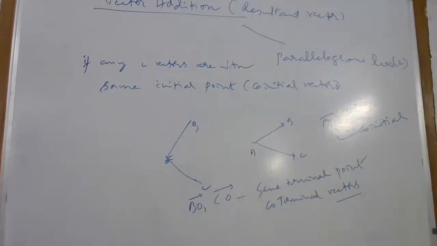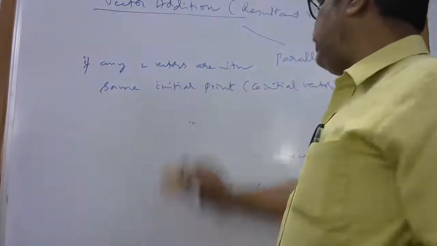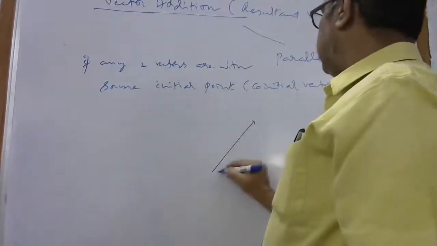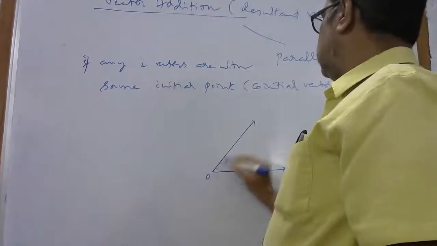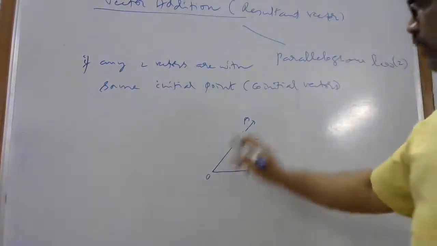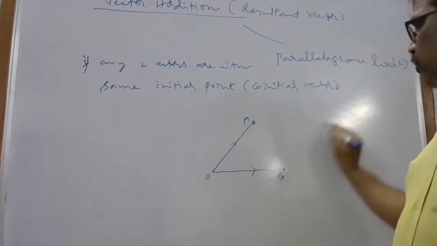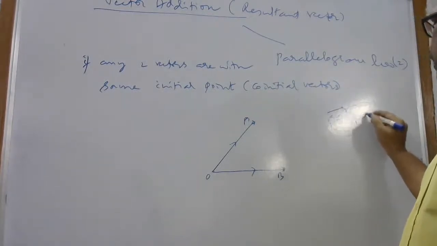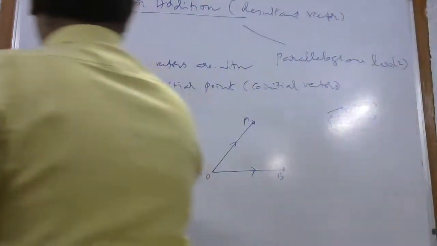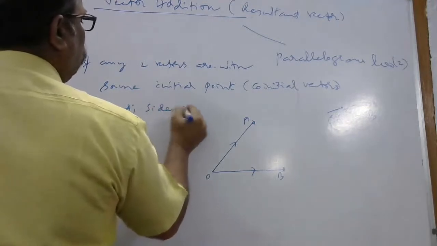Now I'm talking about two vectors with the same initial point. They are called co-initial vectors, like this. Are they co-initial vectors or not? The OA vector and OB vector. Then I want to take the OA vector plus OB vector, because these two are like adjacent sides of a parallelogram.